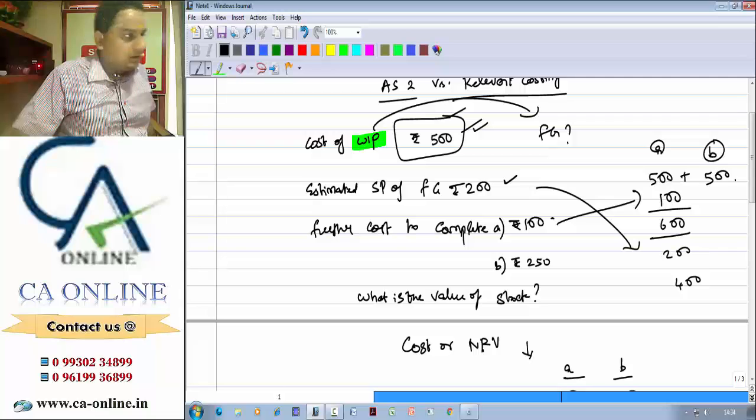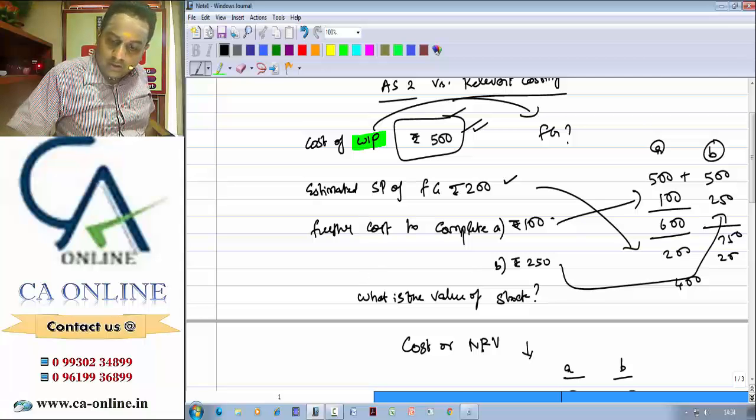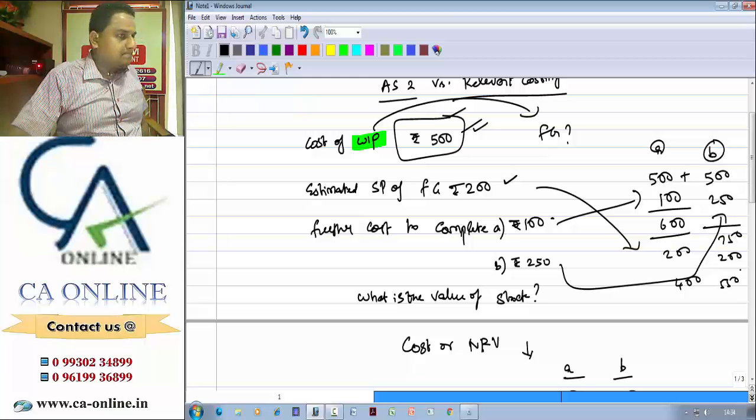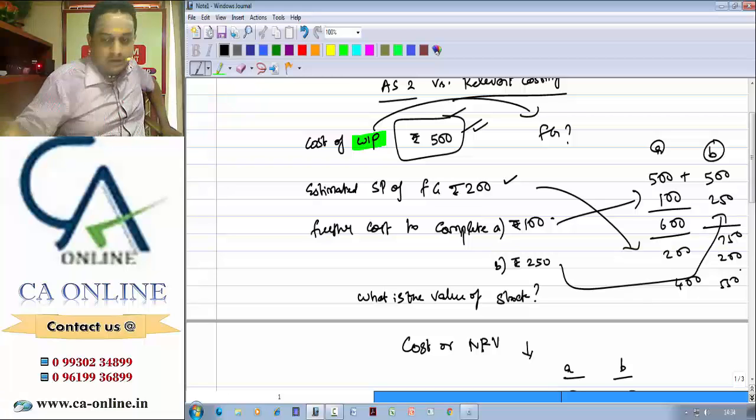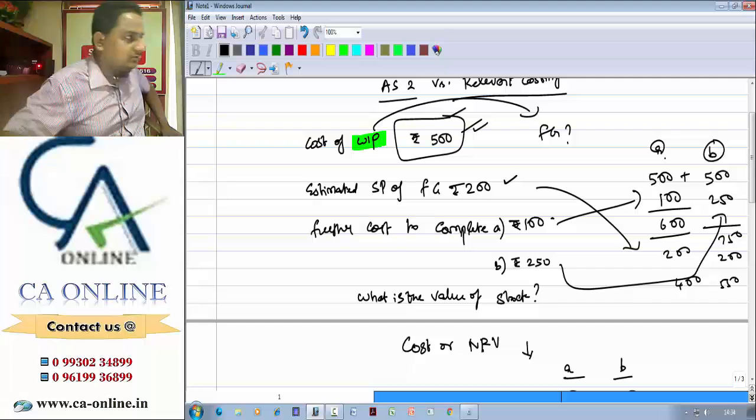Already you have spent 500. In future, if you spend another 250, this extra expenditure, totally you need to spend 750, whereas you will be getting only 200. Your loss will be 550. Now itself, if you throw it in dustbin, your loss will be 500. If you complete and dispose, your loss will be 550. So sometimes another proverb also will work. This is a proverb or not, I don't know, but you can tell this way. Sometimes nothing is better than nonsense.